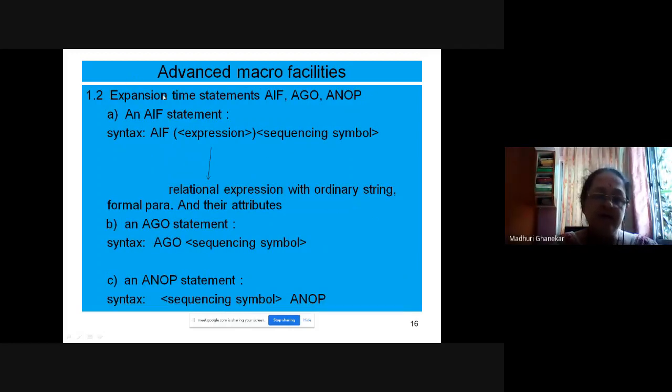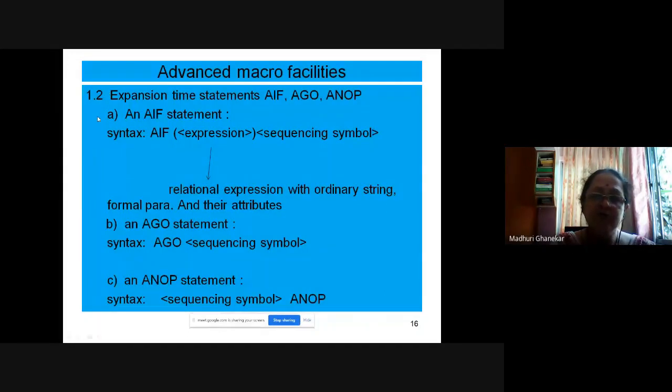What is the second facility? Expansion time statements, for example AIF, AGO, ANOP. There are three different types of statements you can write inside the advanced macro facilities for the alteration of flow of control.